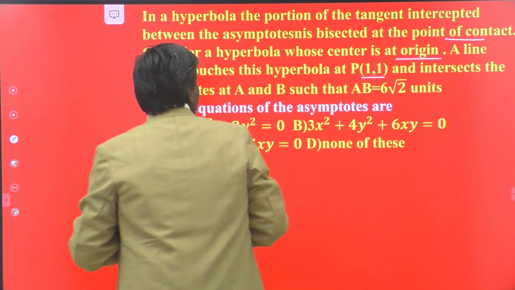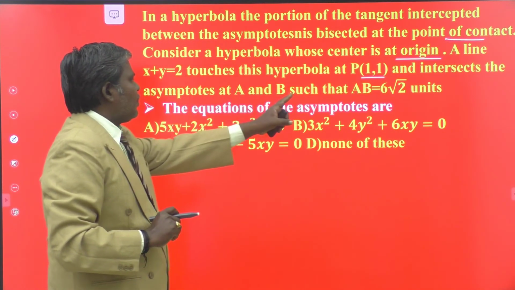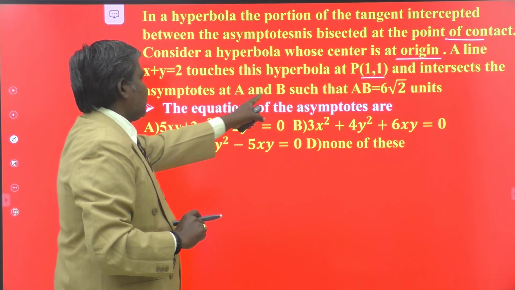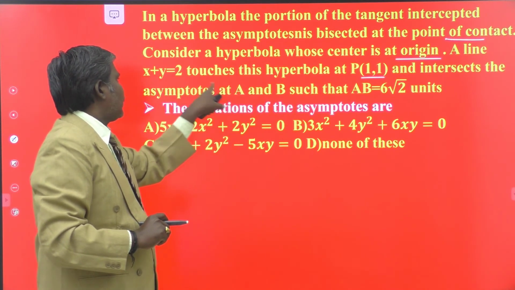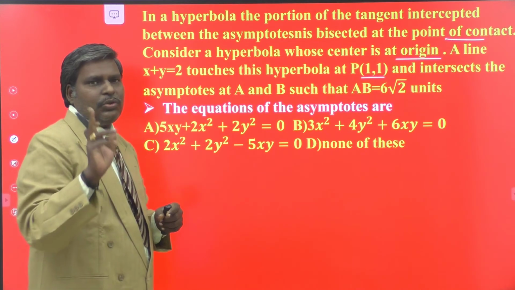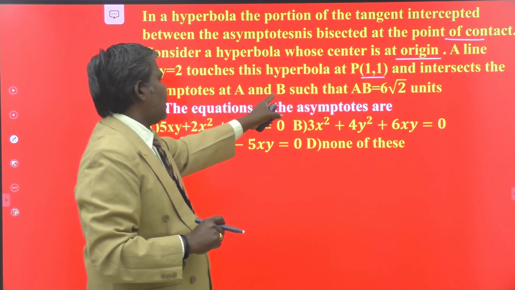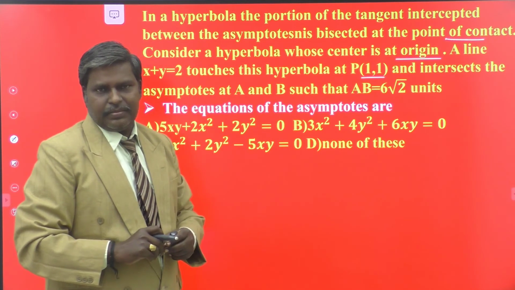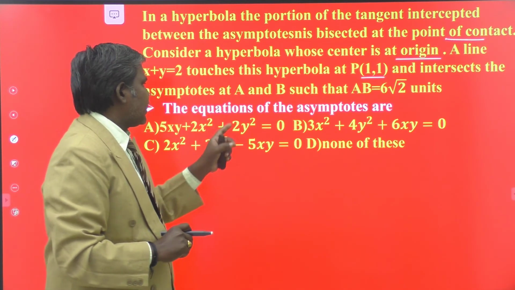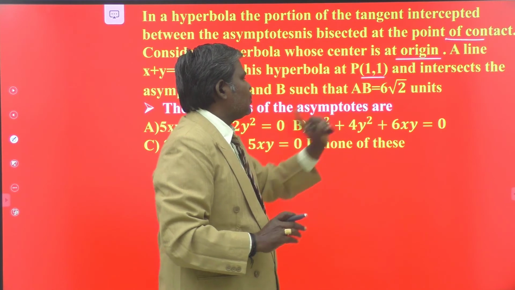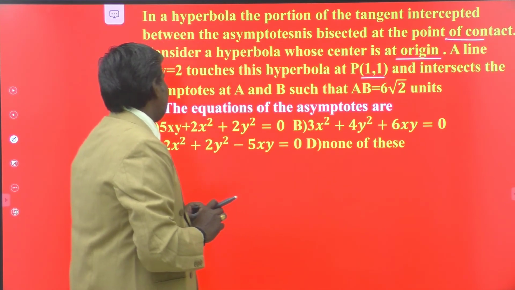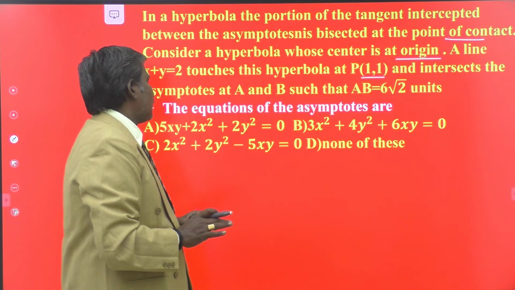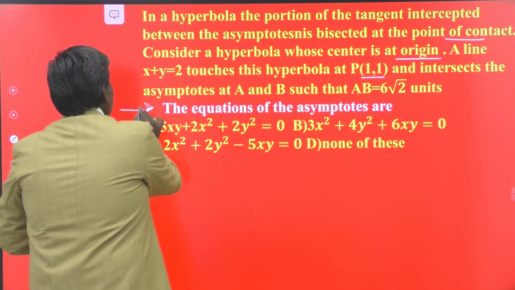Next, read thoroughly. The line through (1, 1), x plus y equals 2, intersects the asymptotes at A and B. So the midpoint of AB is indirectly given to you. That is (1, 1). Next, such that AB is equal to 6 root 2 units. Then what is the equation of the asymptotes? That is the first question related to this one.